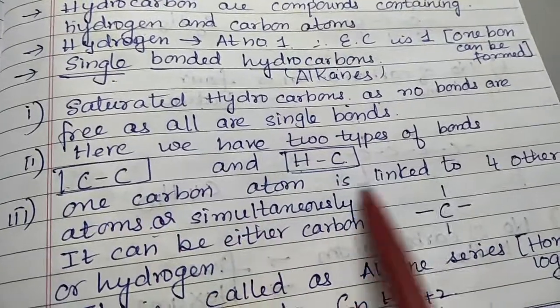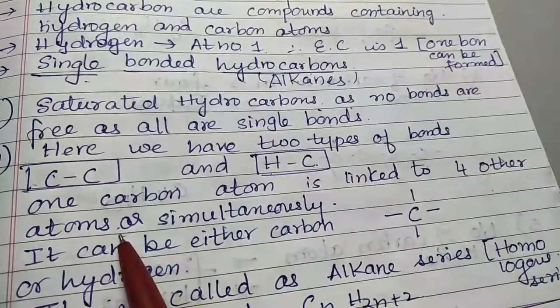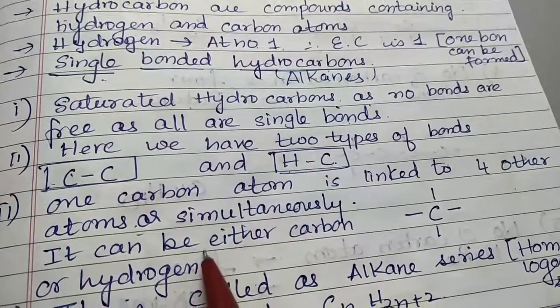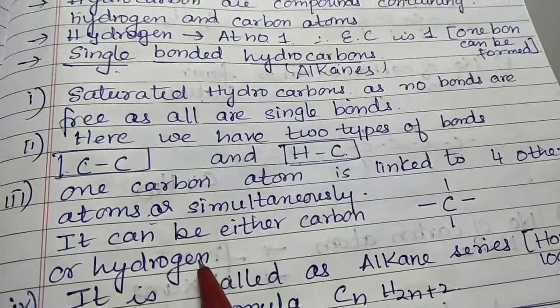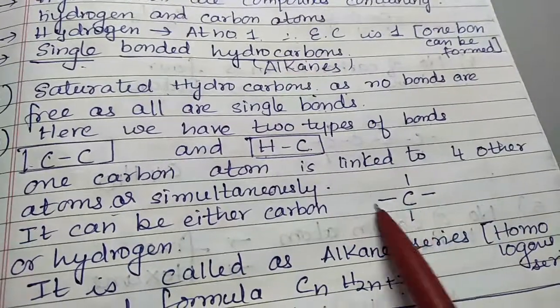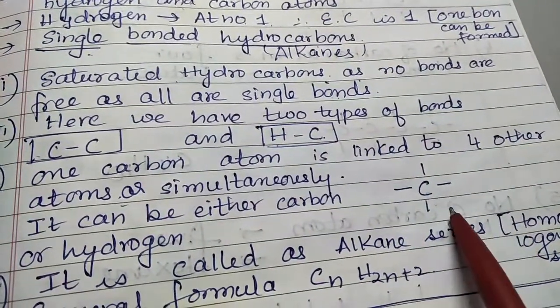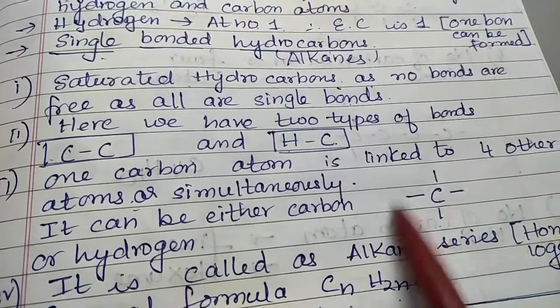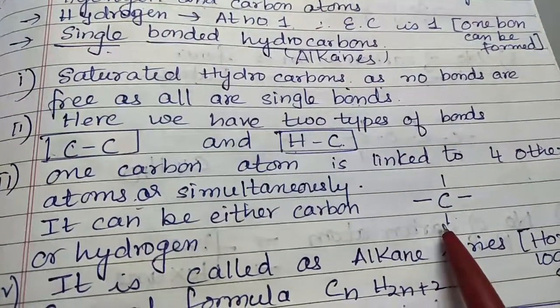Now one carbon atom can be linked to 4 other carbon atoms, or it can be linked with carbon or hydrogen. One carbon atom has 4 bonds. All these 4 bonds can be of carbon, or of carbon and hydrogen both, depending on the compound.